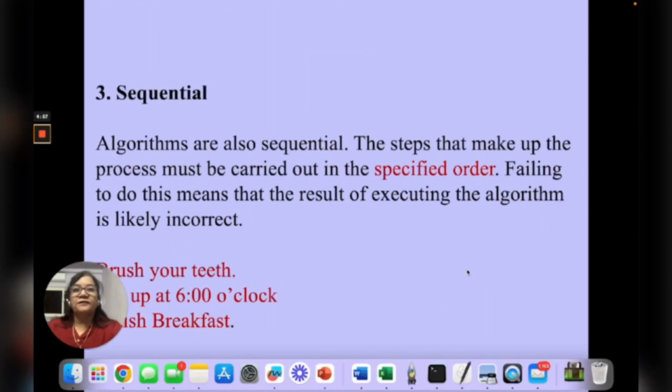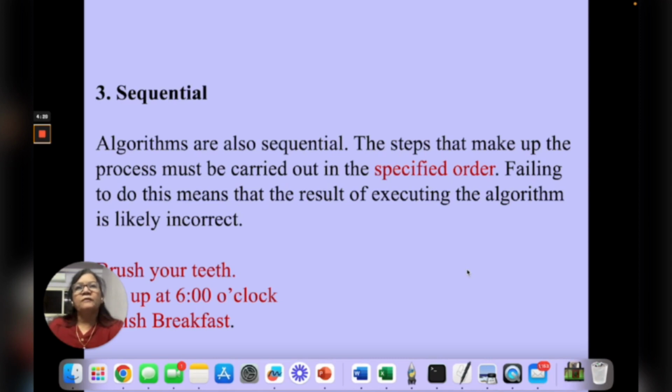The next property is sequential. Algorithms are sequential. That means all the steps which are written in an algorithm are to be executed one after another in the specified order. If we fail to do this, then after executing the algorithm, the probability of getting incorrect result is 99.999%.